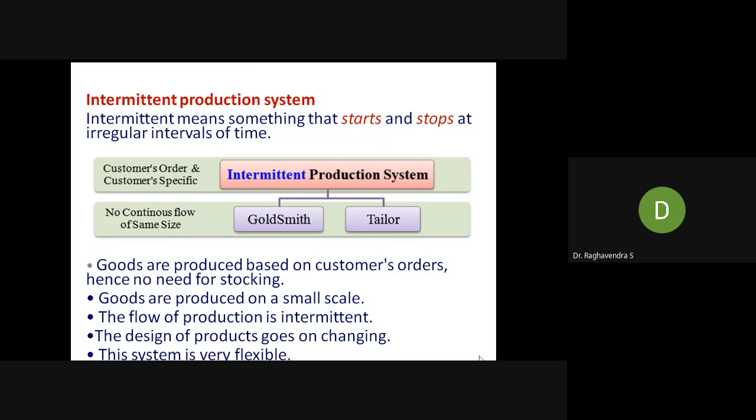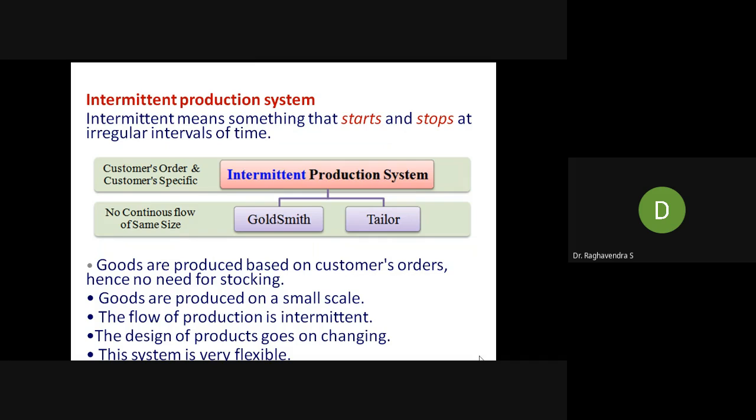Can we look into details? Customer orders and customer specifications are one of the important things. Based on the customer's order, specification, and needs, the production is going to start. Examples in goods: goldsmith, tailor. If you go to the goldsmith, the customer gives an order for making a chain or ring or some jewelry ornament.